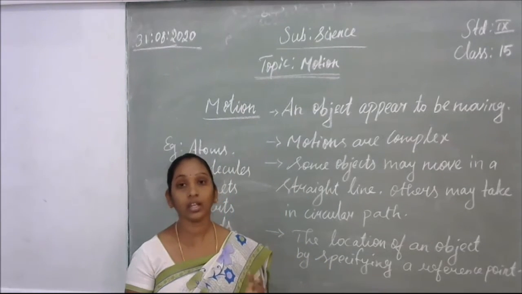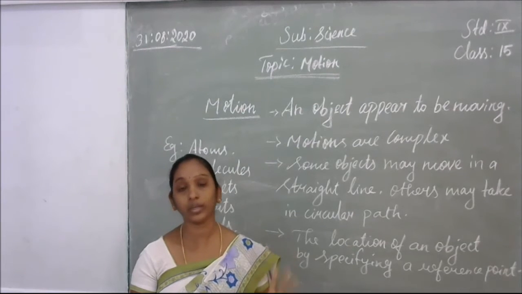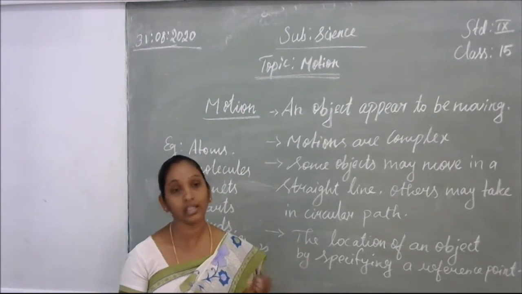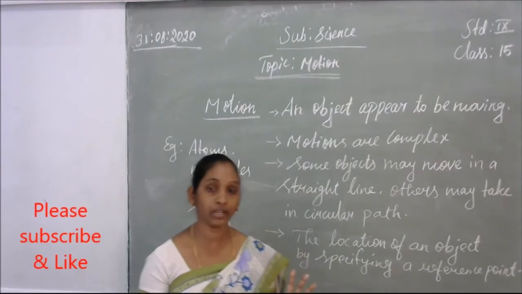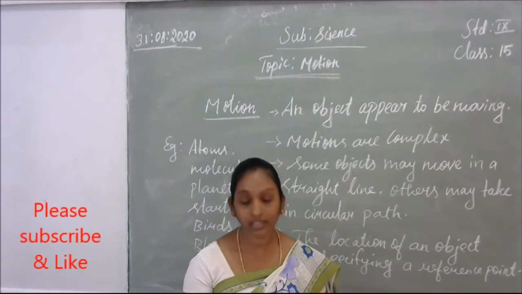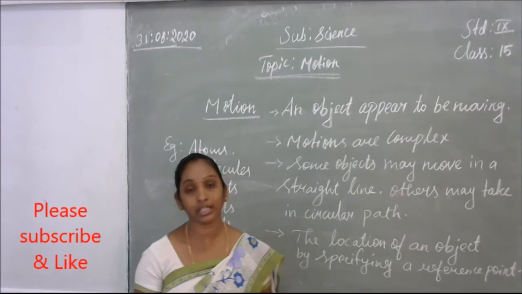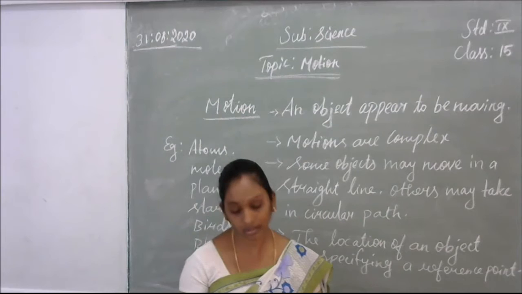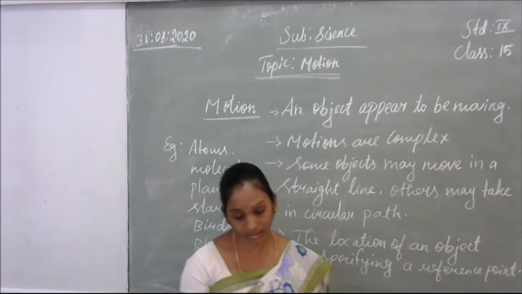For example, air, the gases in our atmosphere, is continuously moving. How do we come to know? Once the wind becomes fast, the leaves start to shake and some weightless dust particles flow. Then only we come to know that air also is made of moving particles.